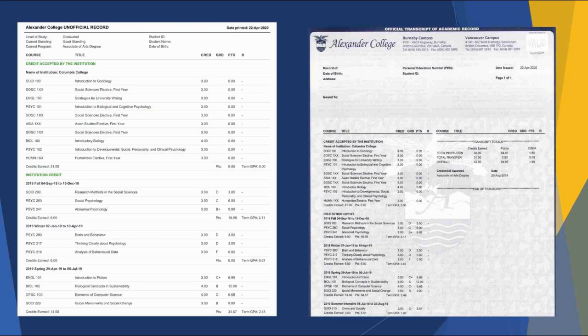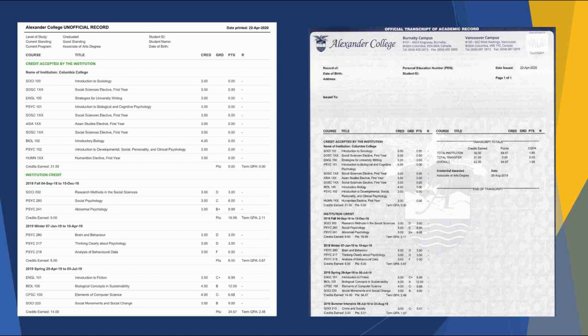Unofficial transcripts can be downloaded directly by you from your myAC student portal using a computer or mobile device. This document does not include official letterhead or security features, so it cannot be used for official purposes such as applying for admission to a post-secondary institution. An unofficial transcript also contains information such as your level of study and academic standing, which are for your information only and do not appear on the official transcript. You can see an example of an unofficial transcript here on the left.